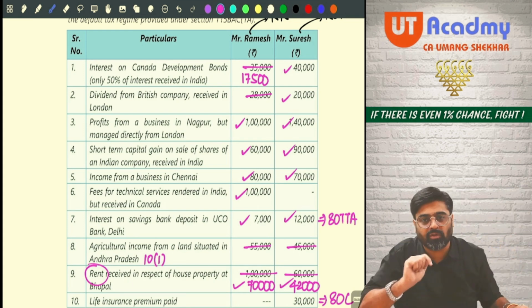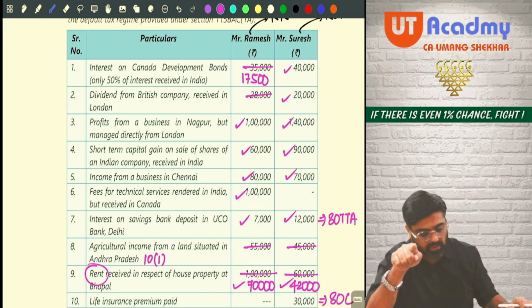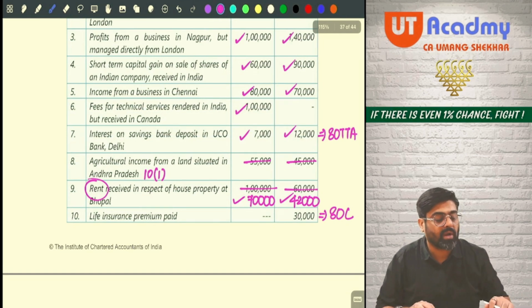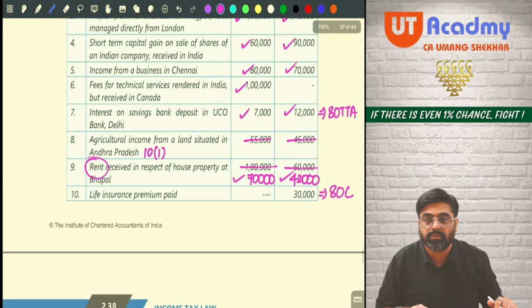Next one. See, 17,500 plus don't add 28,000. Then add 1 lakh. Then add 60,000. Then add 80,000. Then add 1 lakh. Then you will add 7,000. Then don't add 55,000. Add 70,000. Then you will get a total of 4,34,500. First column.